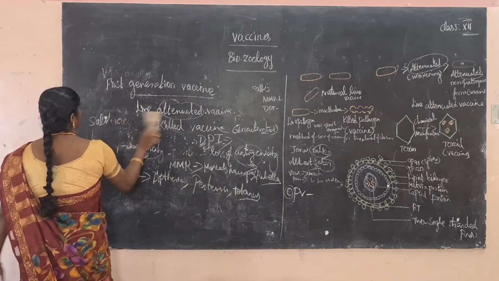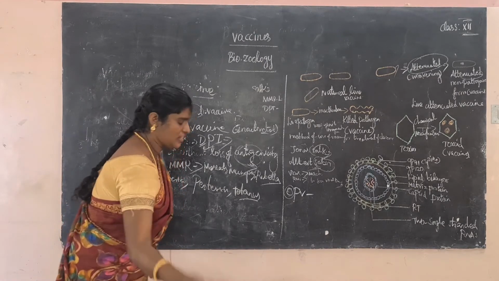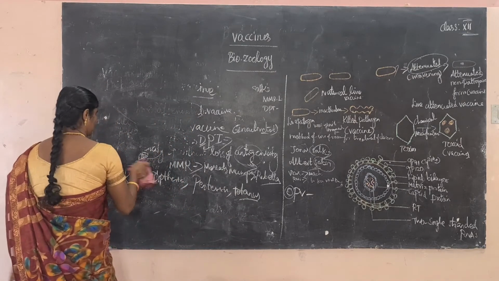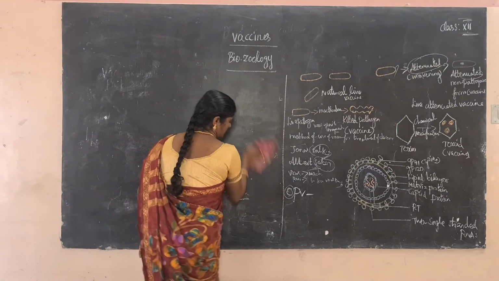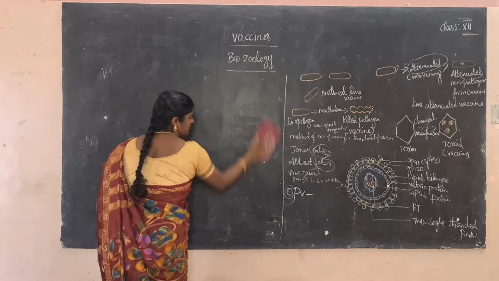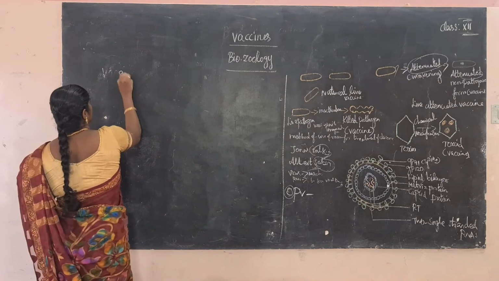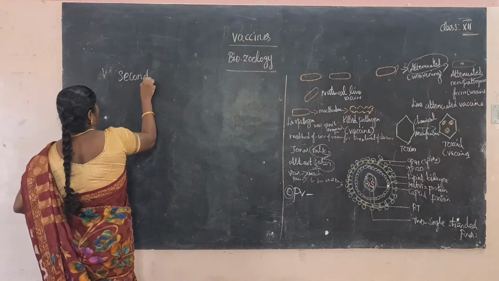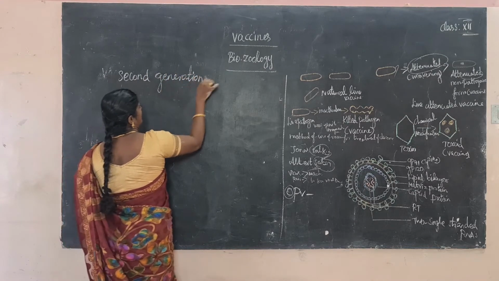So next vaccine, second generation vaccine.